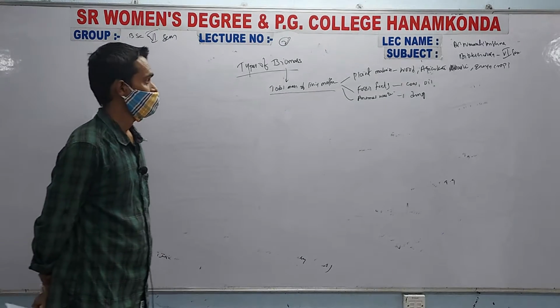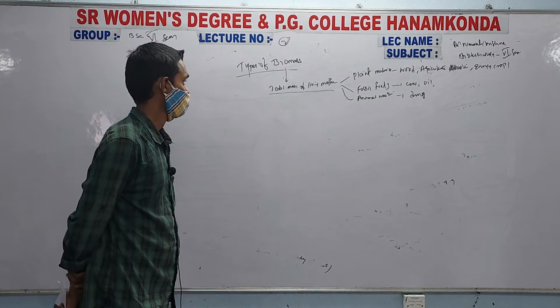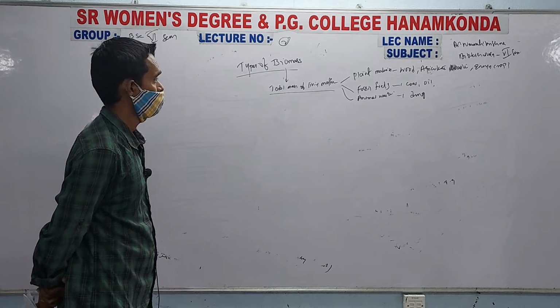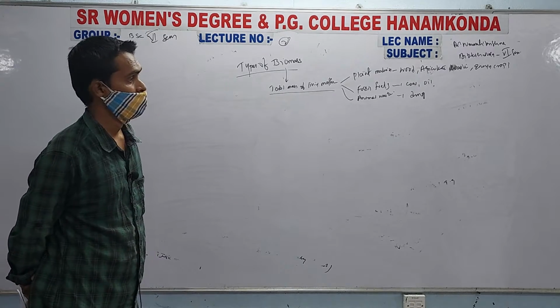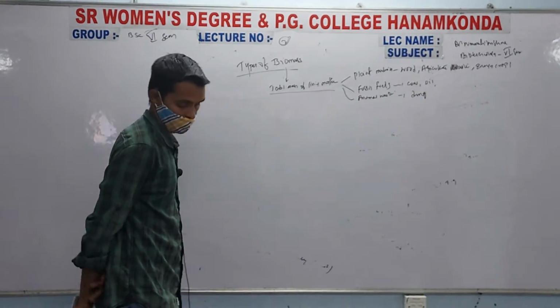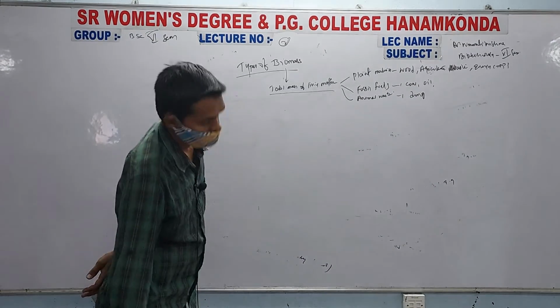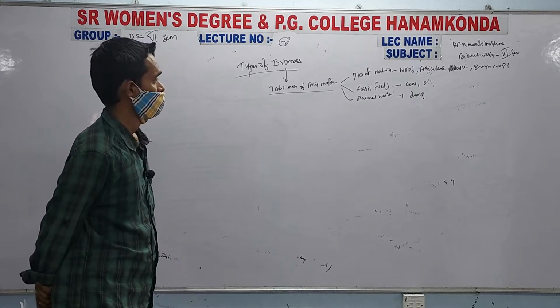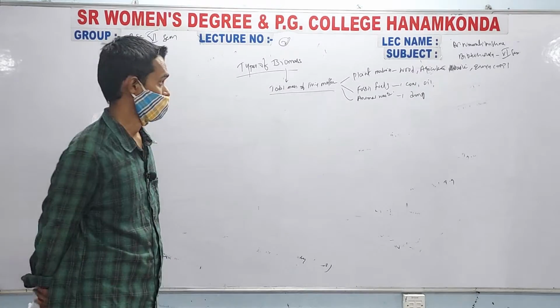So the plant material includes wood, agriculture waste, and energy crops. Fossil fuels include coal, oil, and animal waste, which includes dung.